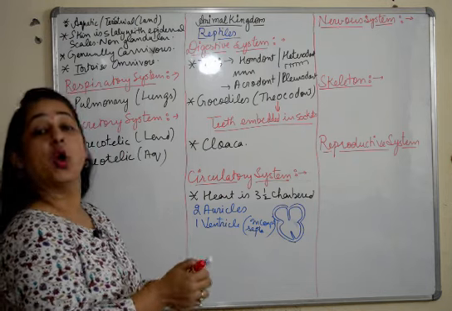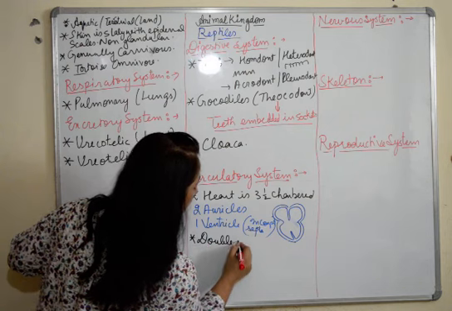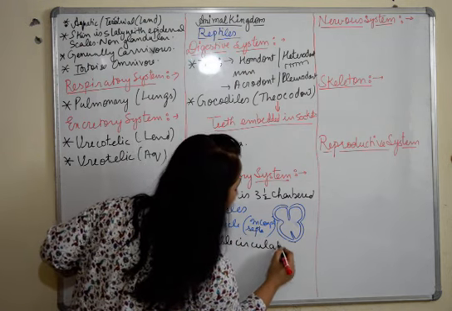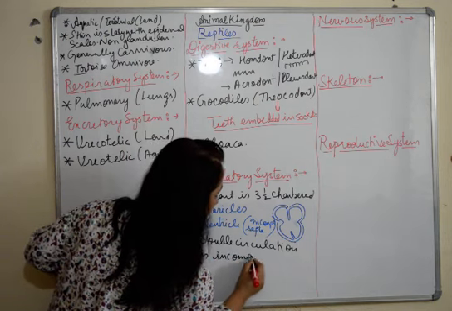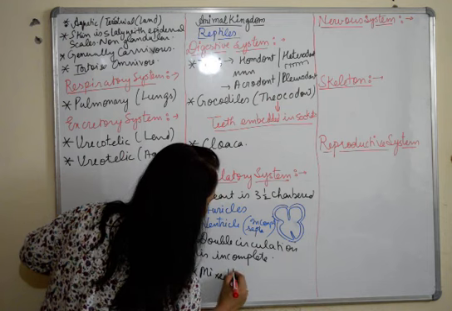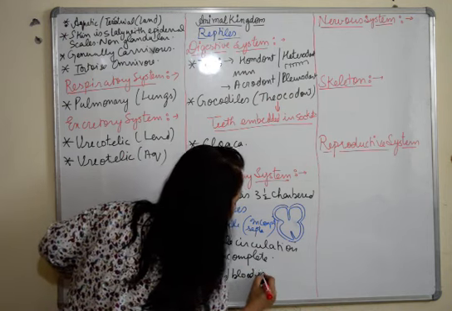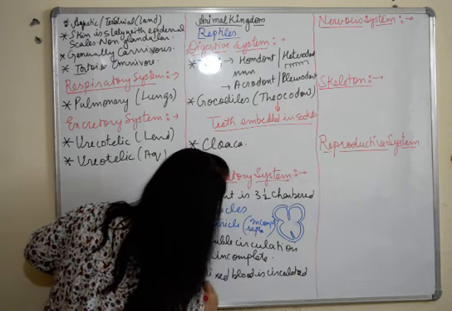So the main concept is that again double circulation here is incomplete. Why? Because mixed blood is circulated to the body,